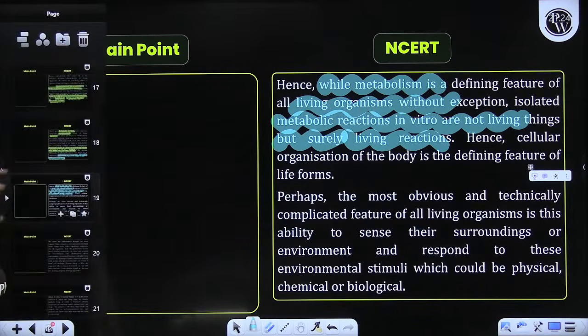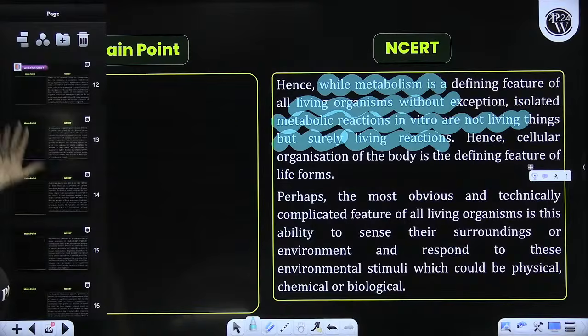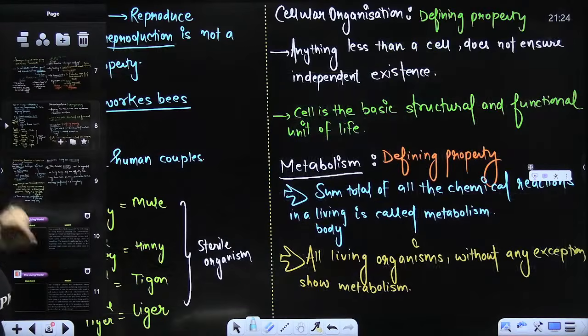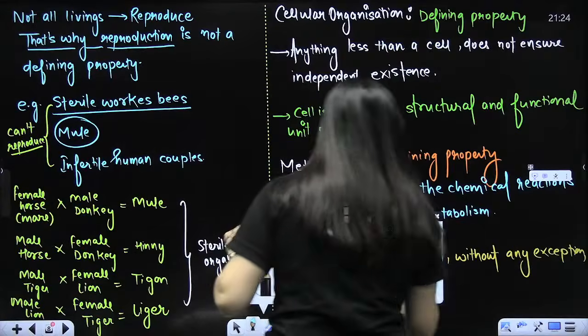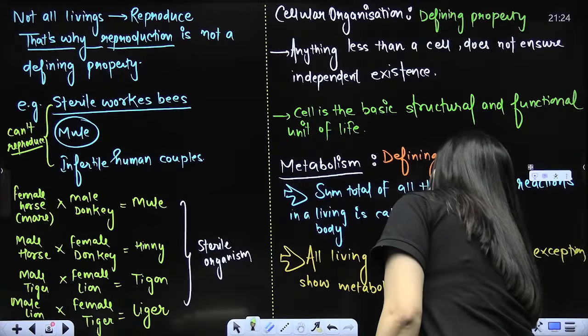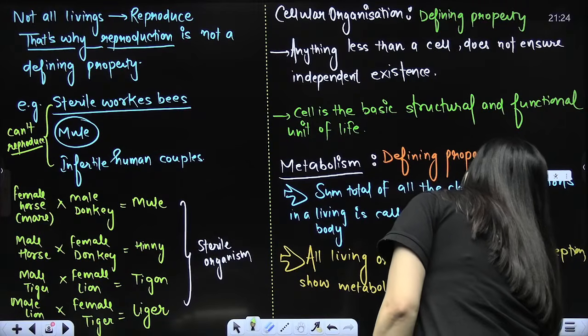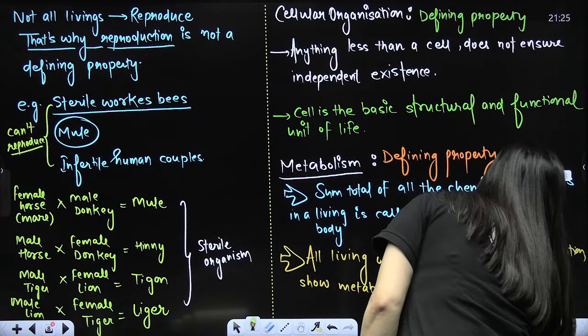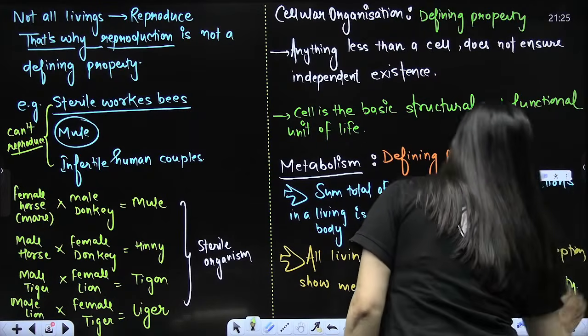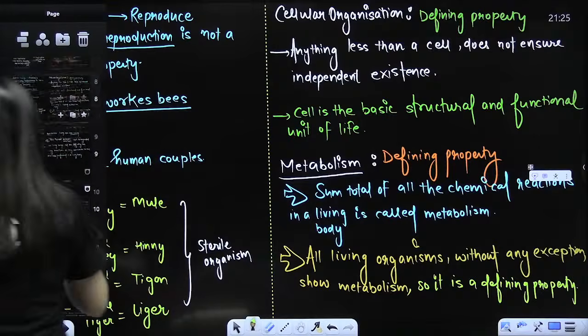That is why it is a defining property. So all living organisms without any exception show metabolism. It is a defining property, and that's what you need to remember.